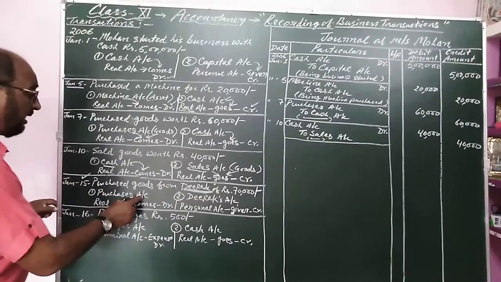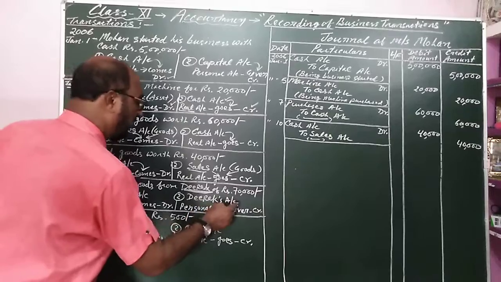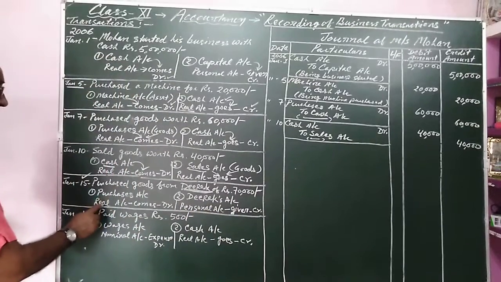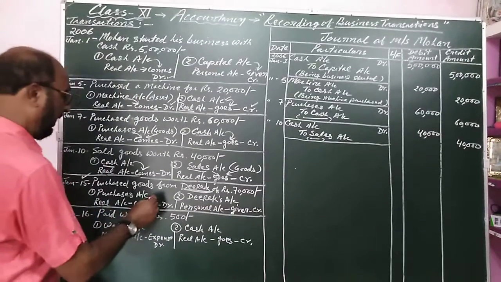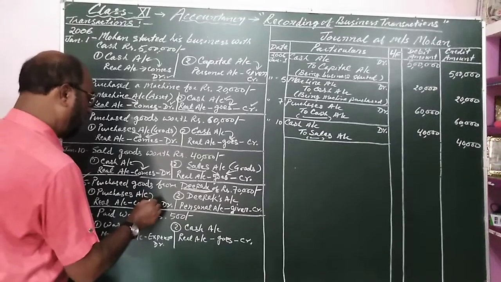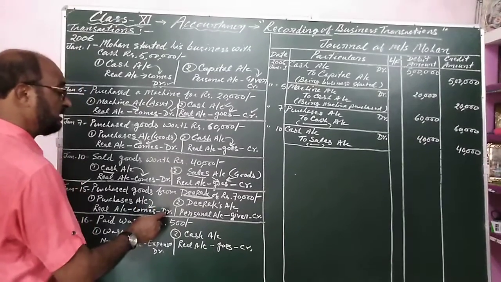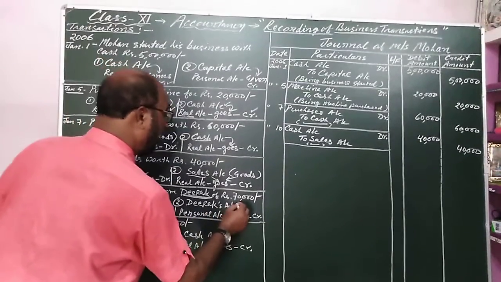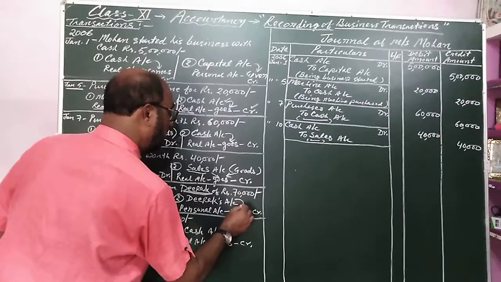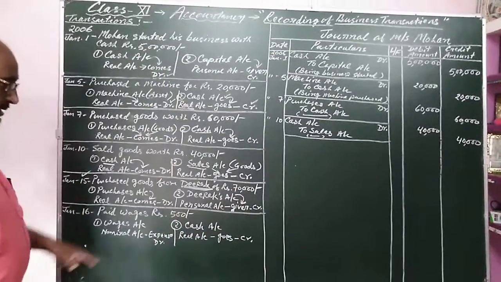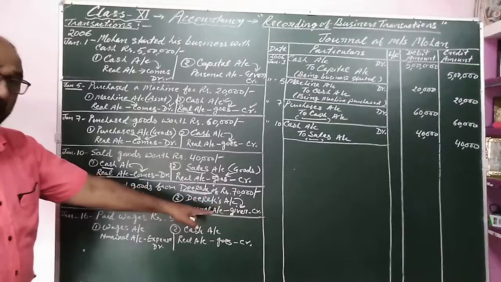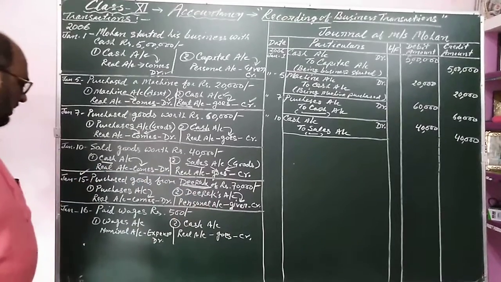So purchases account is affected and Deepak's account is affected. Purchases account is real account and that is goods account that comes, that is why it is debited, and Deepak account is giver. So giver's account is credited as per the rule of personal account.